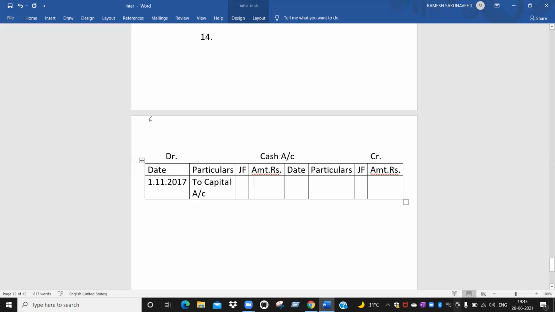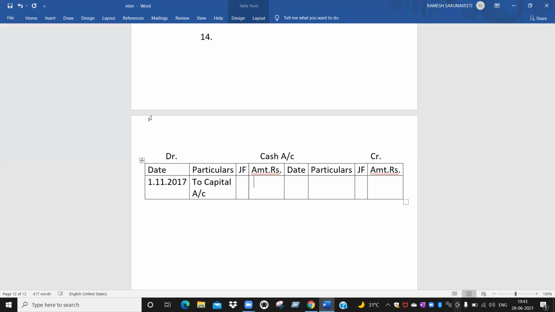Okay, so the journal entry is, first of all, you have to correct the journal entry. Cash account debtor 1,50,000. Stock account you mentioned, not purchases. You did not purchase directly, it's opening stock with you. Okay, so cash account debtor 1,50,000, stock account debtor 50,000, to capital account 2 lakhs.